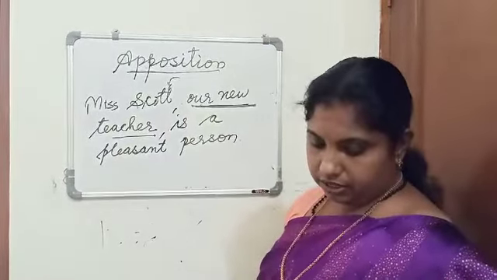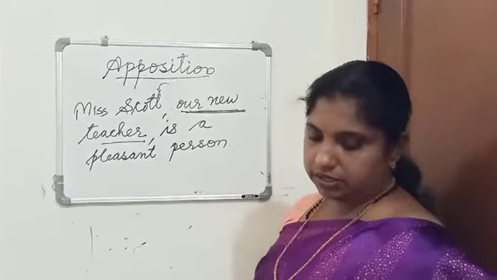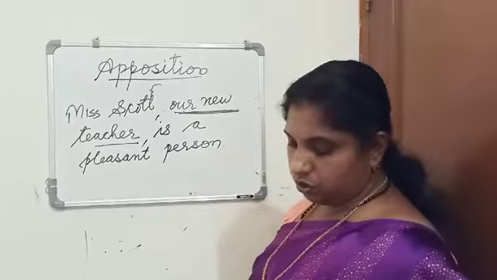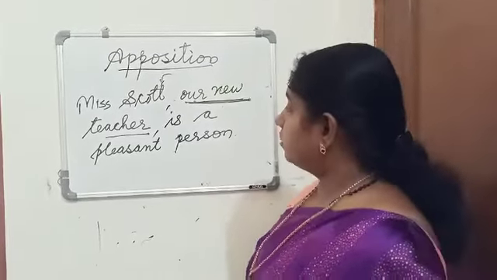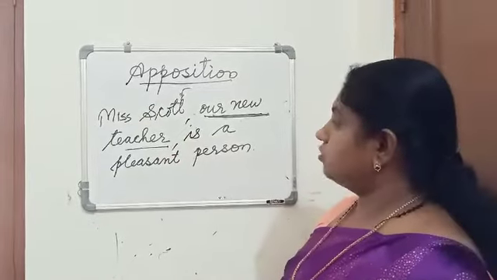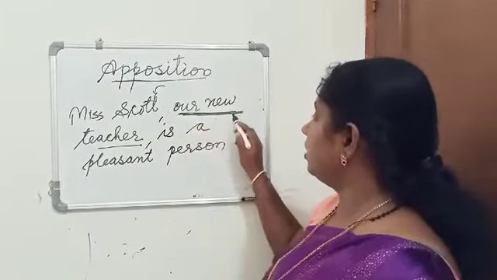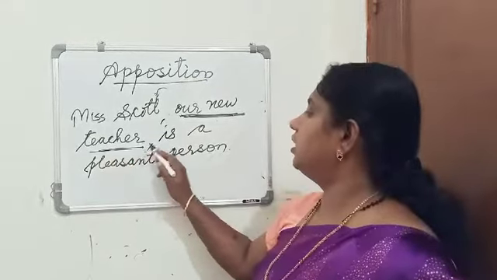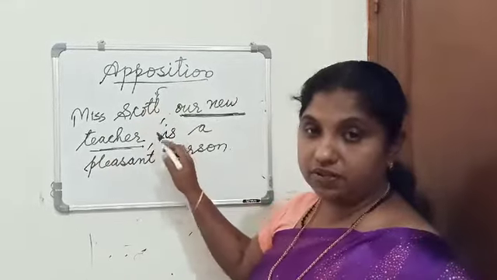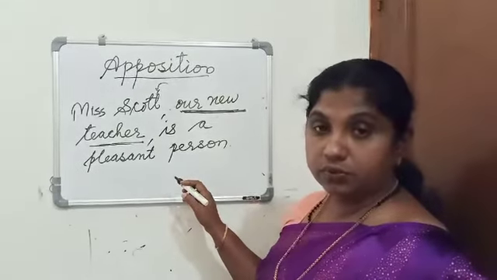So here, Miss Scott, our new teacher, is a pleasant person. Here the subject is Miss Scott. So "our new teacher" explains who Miss Scott is. Here our teacher is there to explain Miss Scott. In such a way, nouns are used, so we can say these nouns are in apposition.